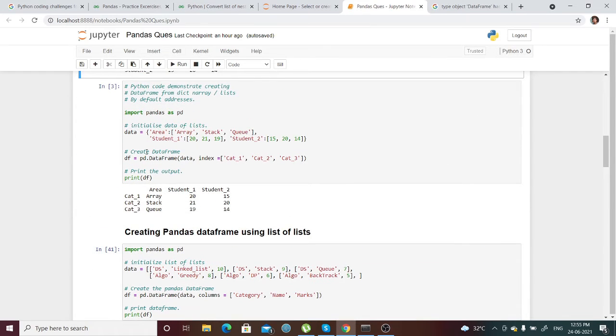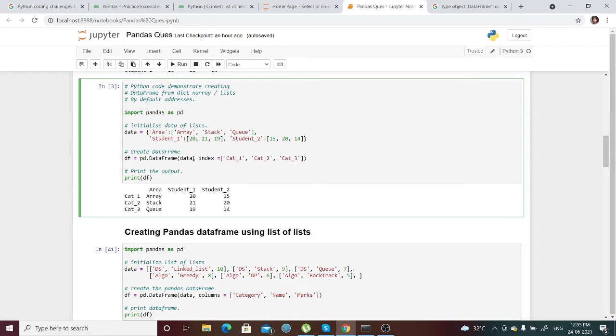The next part is about indexes, and how you can maintain the indexes I have been talking about. I import pandas, then I take the data as a dictionary. For the key area, if you have multiple values in a key in a particular dictionary, you can take them in a list, and student is another key, with student 1 and student 2. Suppose you have taken this particular data and are passing it to this parameter.